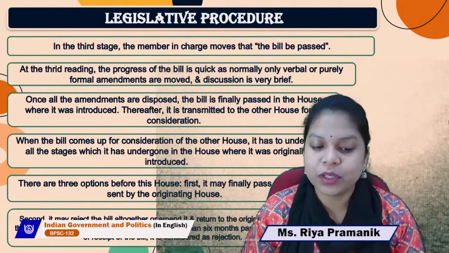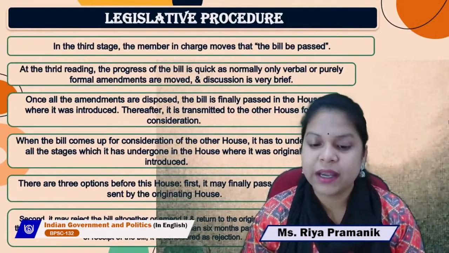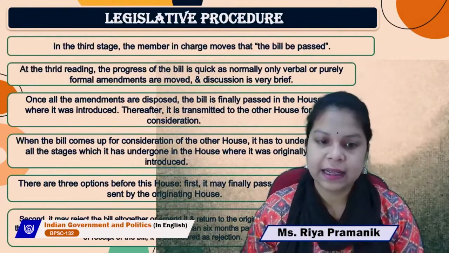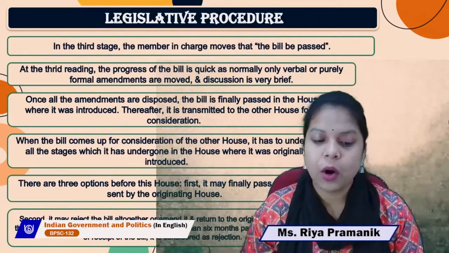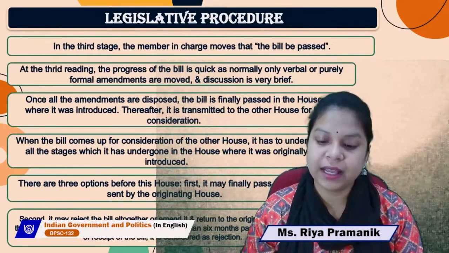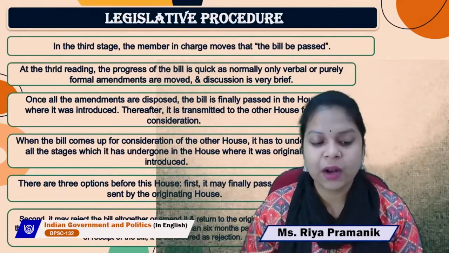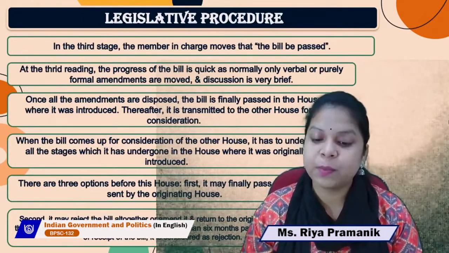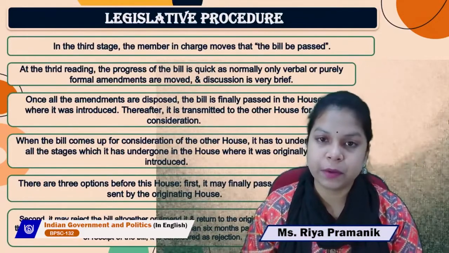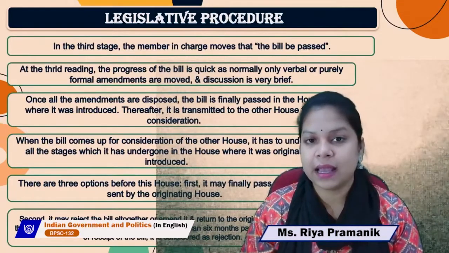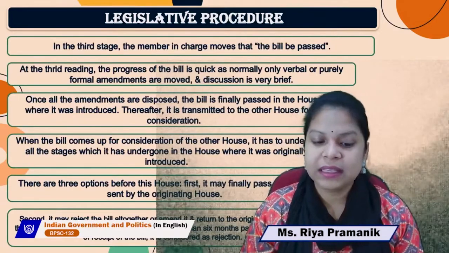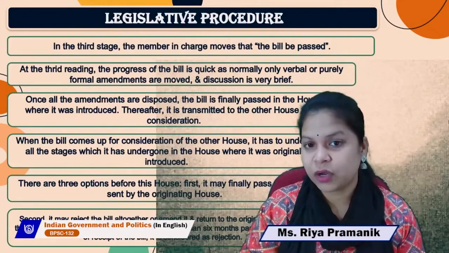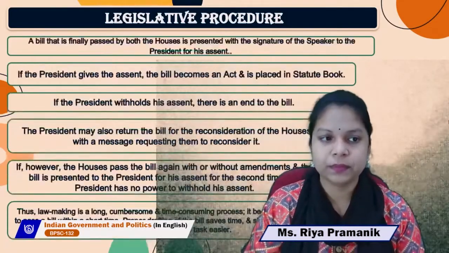So there are three options before this house. First, it may finally pass the bill as sent by the originating house. Second, it may reject the bill altogether or amend it and return it to the originating house. And third, it may not take any action on the bill, and if more than 6 months pass after the date of receipt of the bill, it is considered as rejection. So these are the three options which can happen with a bill which comes to the next house.